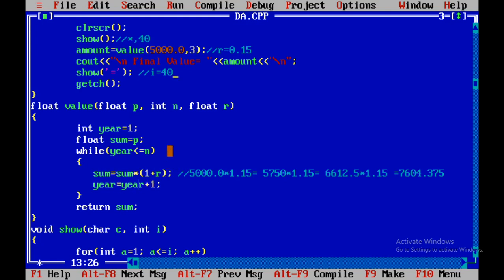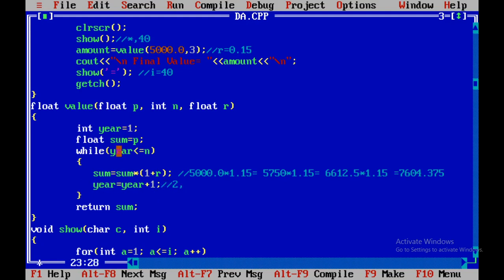Initially the value of sum is 5000.0. We multiply this by 1 plus r, r is 0.15, so 1 plus r is 1.15, so 5000 into 1.15 will equal 5750. After that the value of year will increase by 1 and now it will become 2.